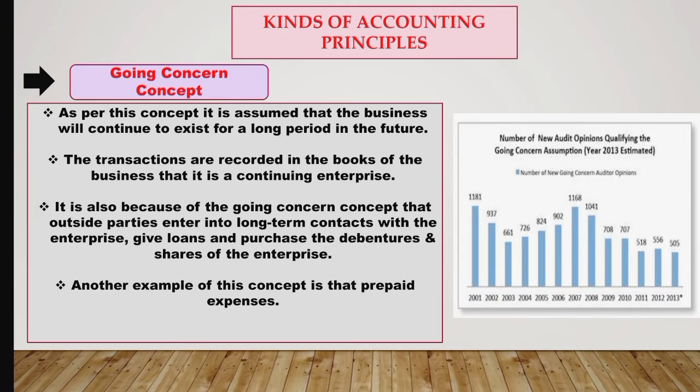Because the benefit of such expenses will be received in future. That is why we include prepaid expenses in current assets, because by paying the expenses in advance, we cannot realize its value in cash, but yes, its benefit can be received in future. So these are the points which prove that accounting or the business is a going concern.